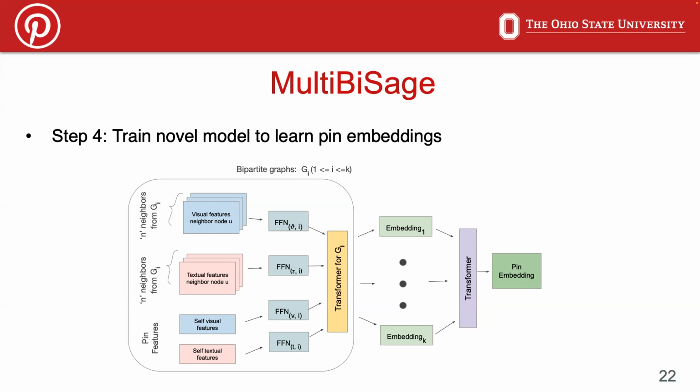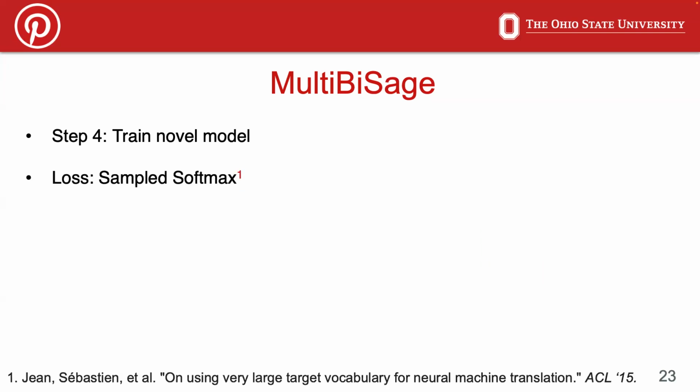The graph-specific transformer outputs graph-specific pin embeddings. So for k bipartite graphs, we have k pin embeddings, which are again aggregated with another transformer to learn the final pin embedding. And we train the multi-bisect model with sampled softmax loss. So the viewer is suggested to look at the paper for more details about this loss function.